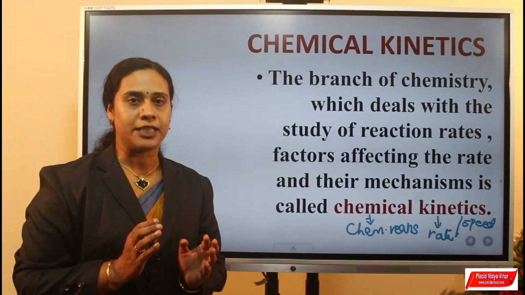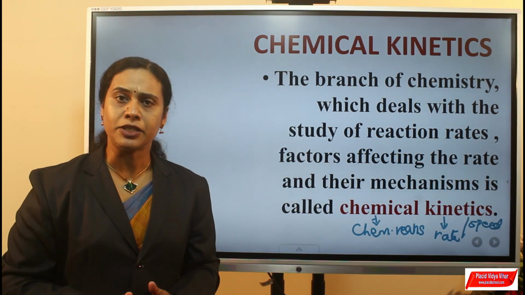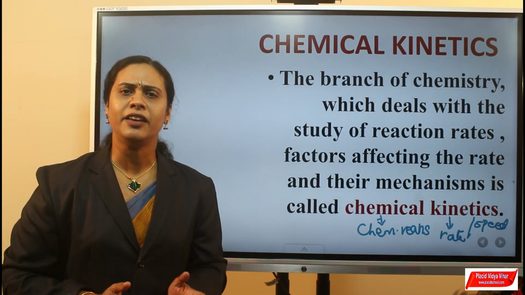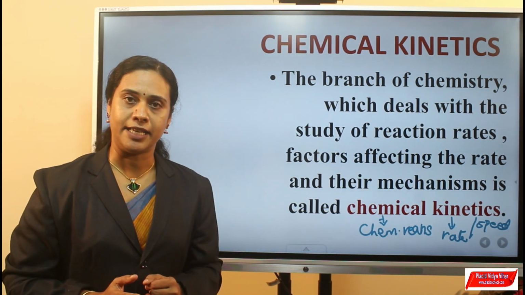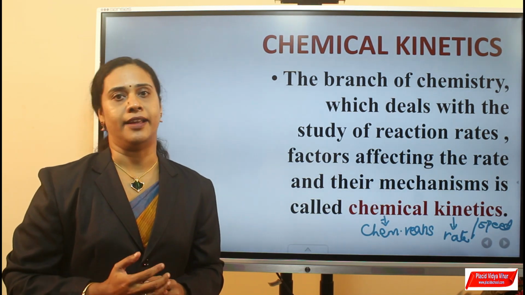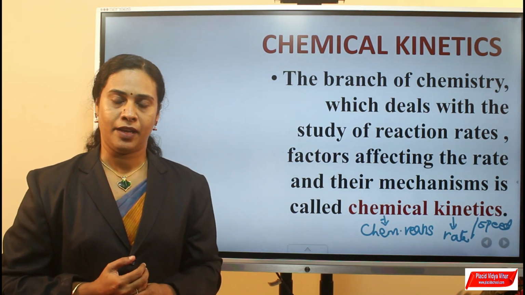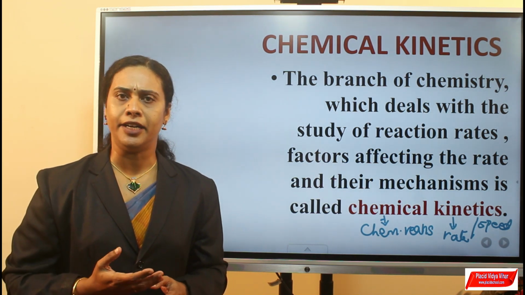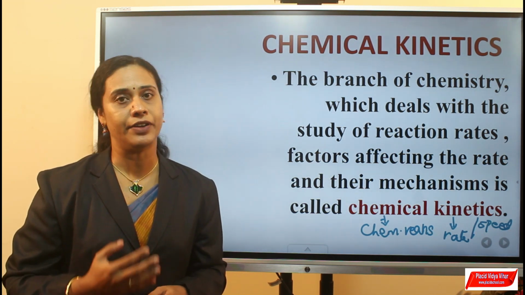On the basis of their speeds, chemical reactions are classified into three types. The first one, fast reactions. Some reactions occur very fast. Example, precipitation of AgCl from AgNO3 and NaCl, ionic reactions, salt analysis, etc. You are familiar with salt analysis. During salt analysis, within 10 to 15 minutes, you can easily identify the presence or absence of cation and anion present in the given salt.